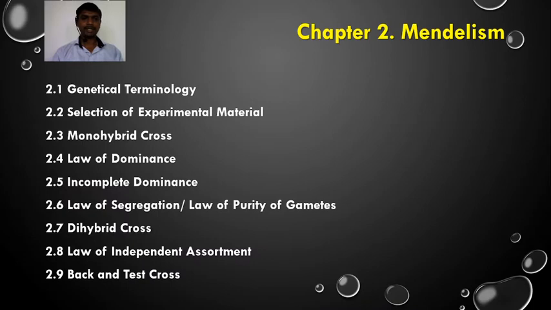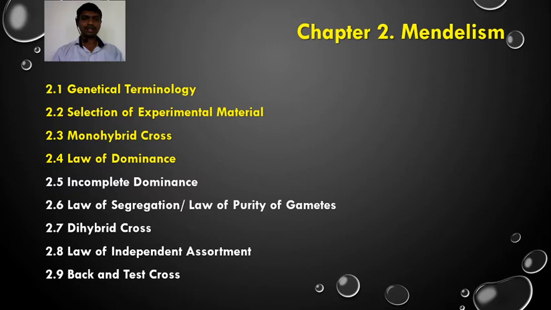In the previous lecture, we already finished some genetical terminologies, right from gene to the genome, selection of experimental material, monohybrid cross, and law of dominance. We already studied Mendel's consideration regarding the selection of experimental material that possesses certain points, for example, reproduction, variation, and convenience in handling.